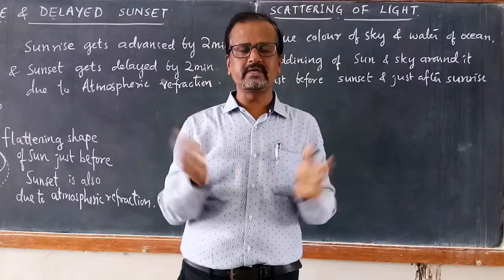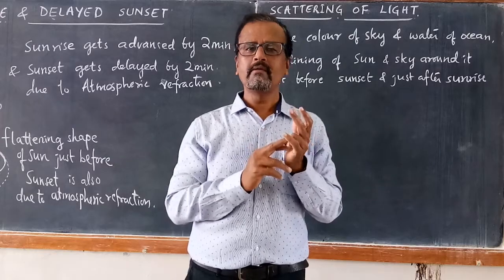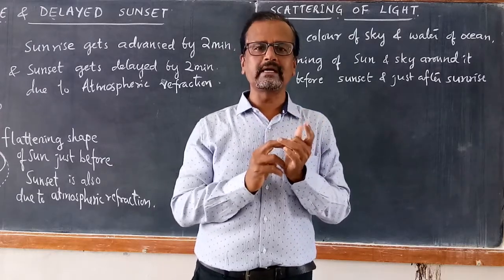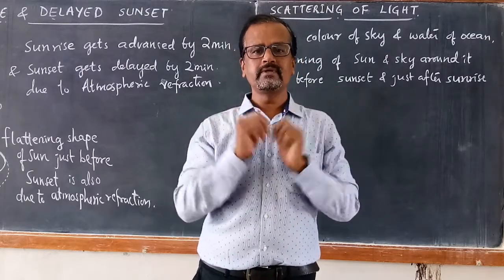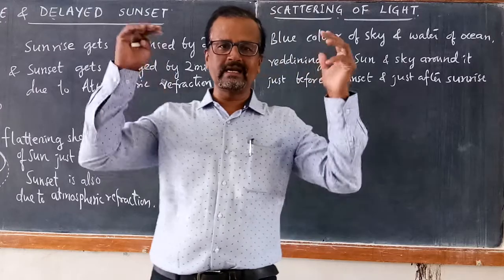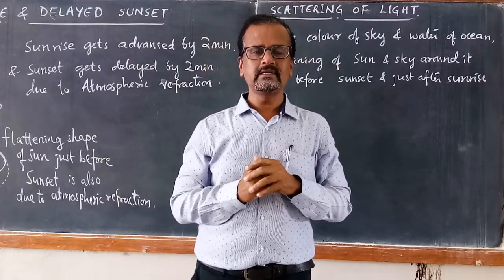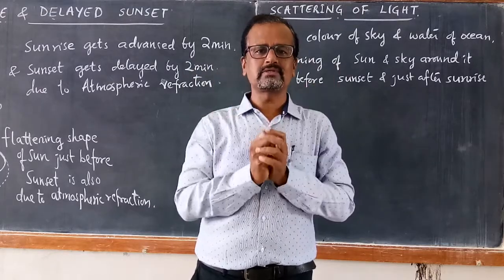So the atmosphere consists of fine particles such as dust particles, water molecules, tiny water droplets, smoke particles, air molecules and so on. These molecules are of different sizes. So when the sun rays enter such a layer of atmosphere, the sun rays are scattered by these molecules.